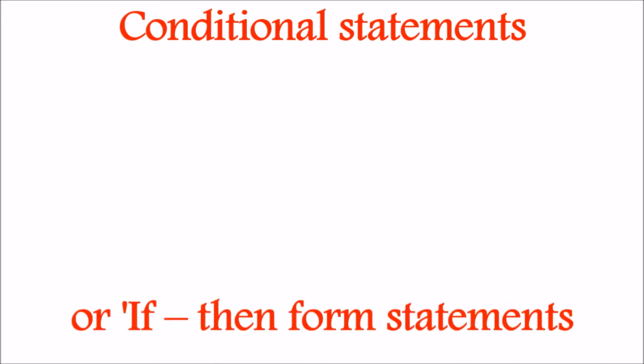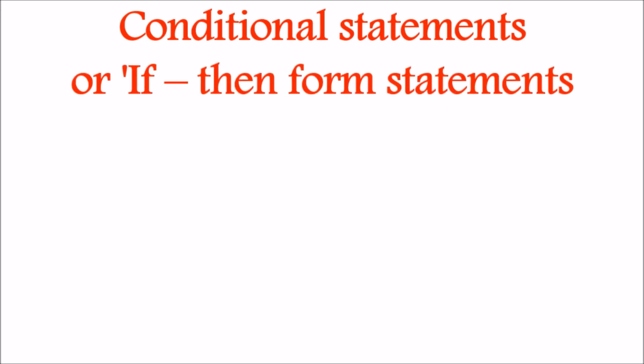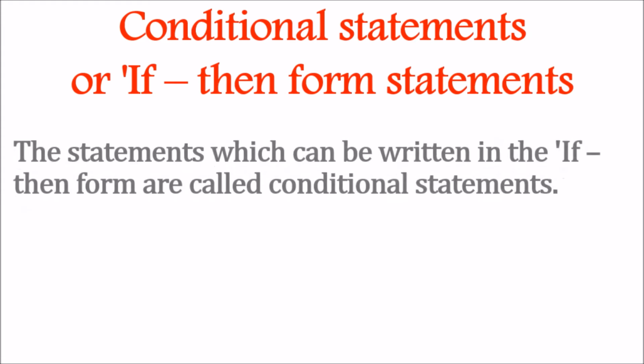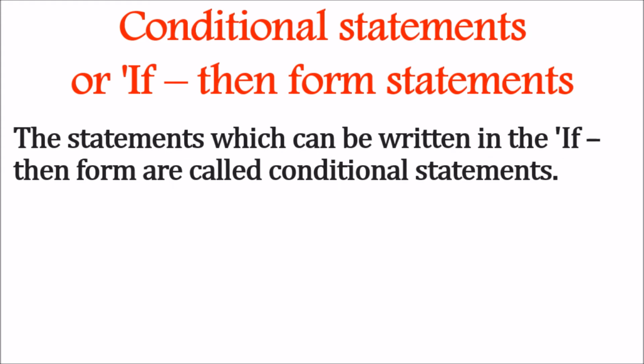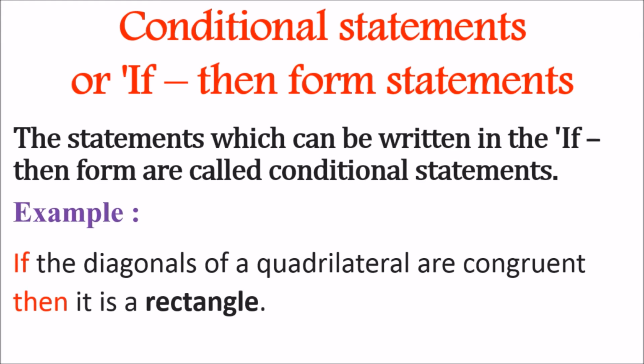What are conditional statements or if-then form statements? The statements which can be written in the if-then form are called conditional statements. Let's say an example: if the diagonals of a quadrilateral are congruent, then it is a rectangle. You can see that this geometric statement contains two words, if and then. Therefore, it is called an if-then form statement. This statement is also known as a conditional statement.